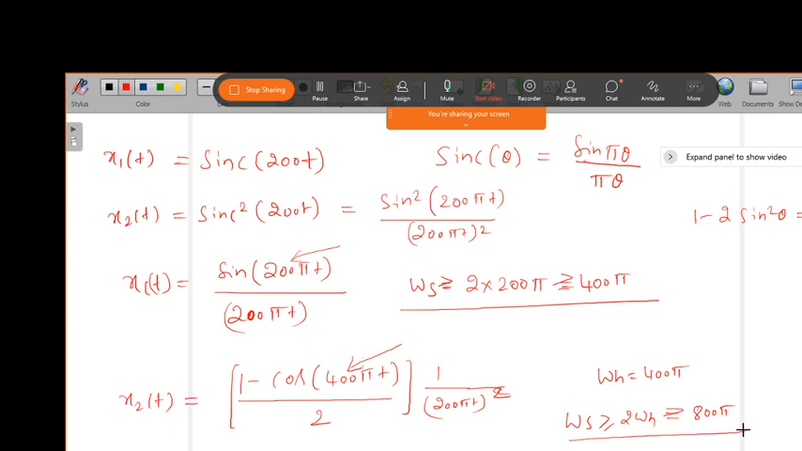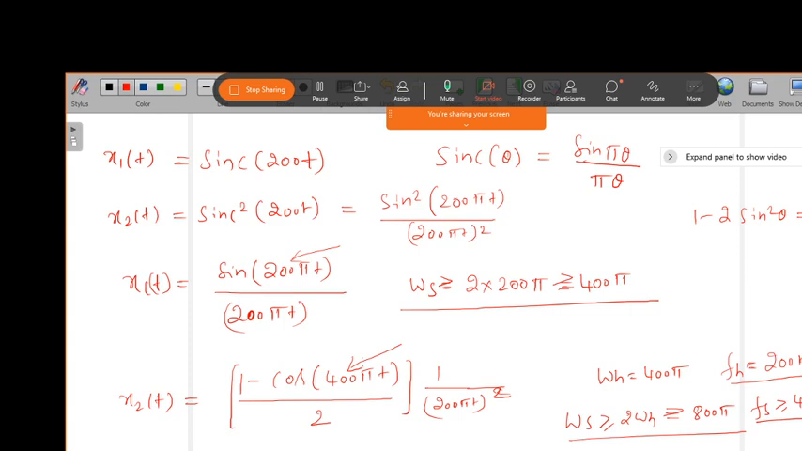Okay, so in terms of fs, if you calculate, what is fh? The highest frequency component is 400 pi divided by 2 pi, which is equal to 200 hertz. So fs should be greater than or equal to 400 hertz. This is how we can find the Nyquist rate, and now we can work through one problem based on the sampling period.